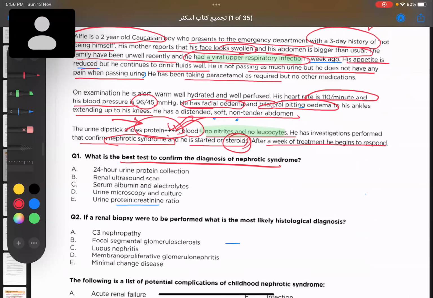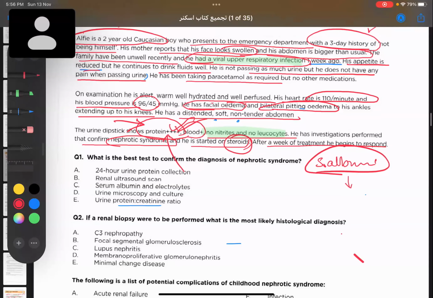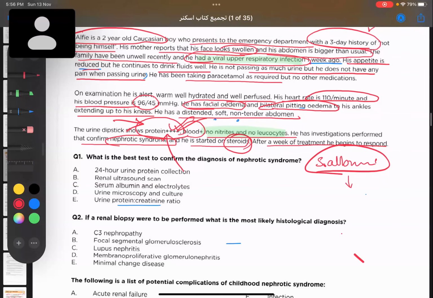24-hour urinary protein? Urinary protein you have already checked. Protein is there in the urine. Now we'll go for serum albumin, because he can be having proteinuria, but is it sufficient enough to cause nephrotic syndrome? When they have proteinuria, the serum albumin will also reduce, and that is what leads to the edema. So next, we have to check the serum albumin and electrolytes.